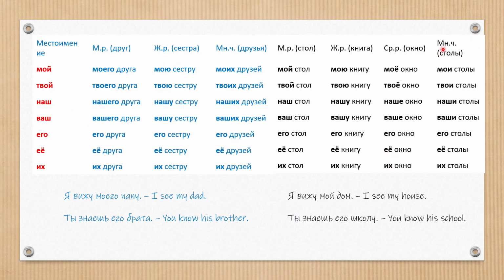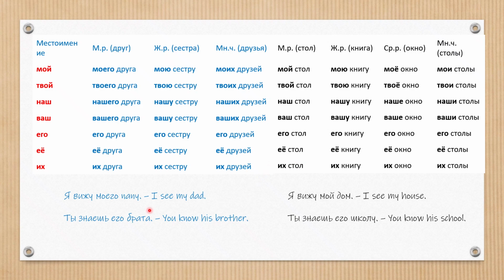In plural nouns, мои столы, твои столы, наши столы, ваши столы, его столы, ее столы, их столы. So, remember, these three pronouns never change. Other pronouns will change based on animate object or inanimate object.